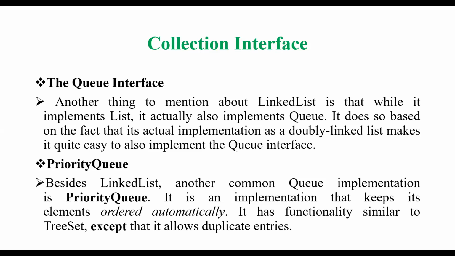Okay, and what do you mean by priority queue? So the priority queue mainly specifies, in the queue, if I am giving the priority values, which element I need to process first and which I have to give preference first. All these things can be specified as a priority queue. So besides linked list, another common queue implementation is the priority queue. It is an implementation that keeps its elements in order automatically. It has functionality similar to the tree set, except that it allows duplicate entries.